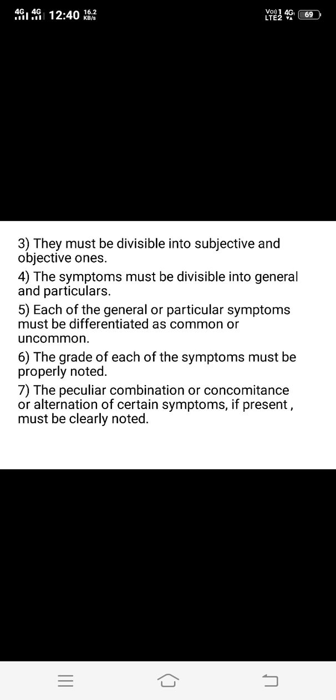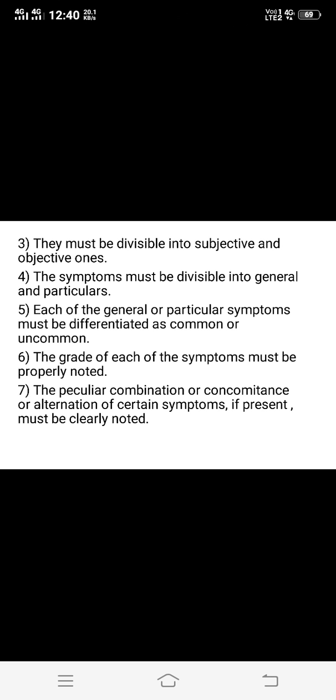What we collect must be divisible into generals and particulars. That means, what are the general symptoms and what are the particular symptoms. General symptoms indicate the human being as a whole, and particular symptoms indicate a particular part of the body. Next, each of the general or particular symptoms must be differentiated as common and uncommon.